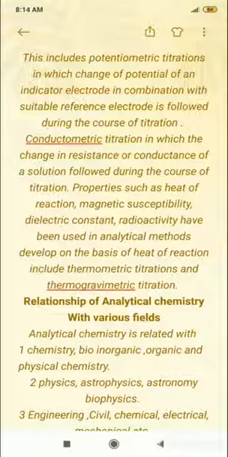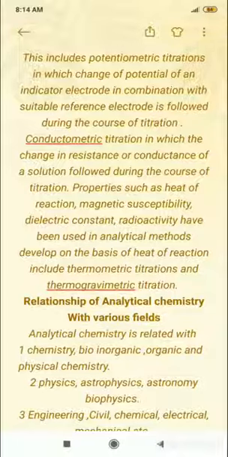Conductometric titration, in which the change in resistance or conductance of a solution is followed during the course of titration, such as heat of reaction. This is the property: heat of reaction, magnetic susceptibility, dielectric constant, radioactivity, etc.